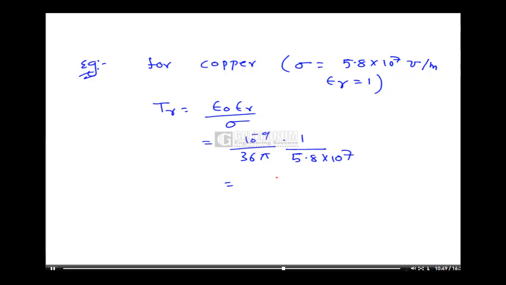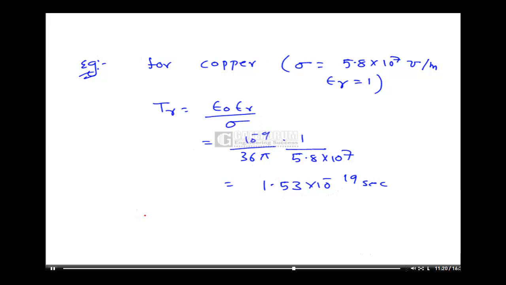So this is approximately 1.53 into 10 power minus 19 second. So this is approximately 0. That is, if you introduce some charge into copper, within this 1.53 into 10 power minus 19 seconds, the charge drops to 36.8% of its initial value, whatever you are introducing.